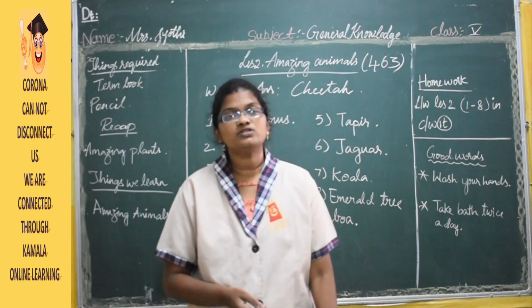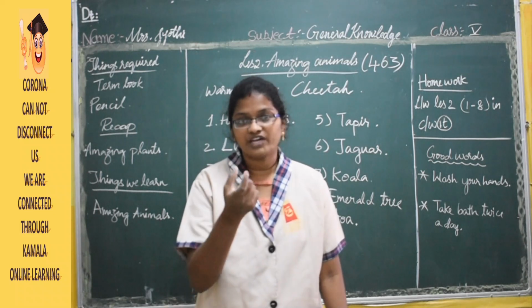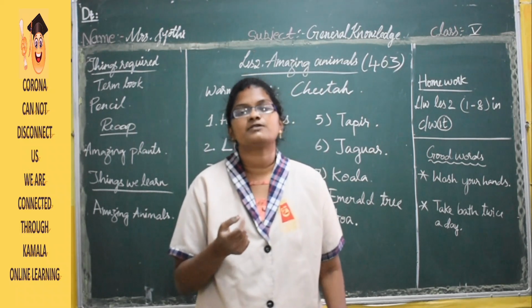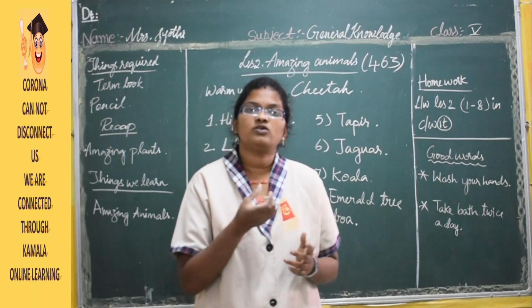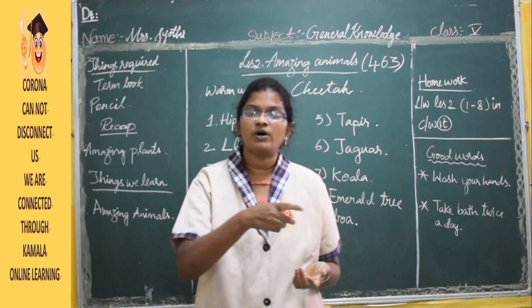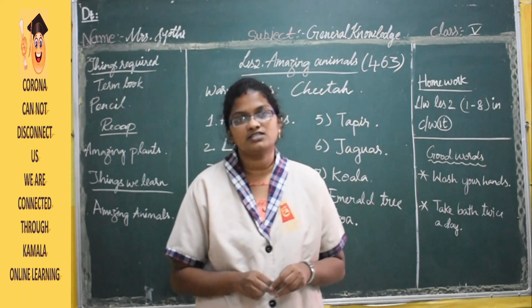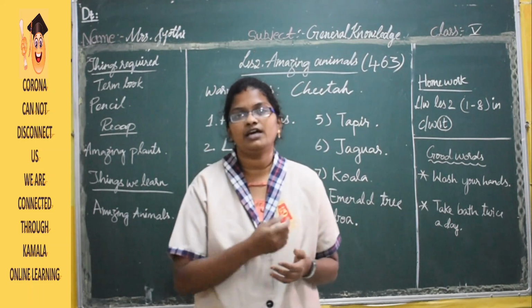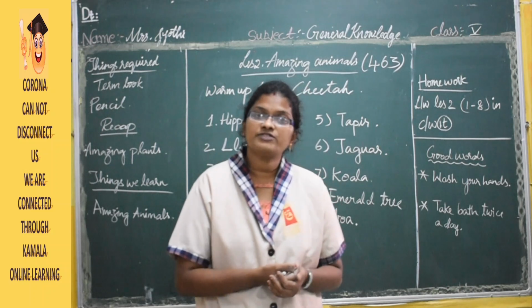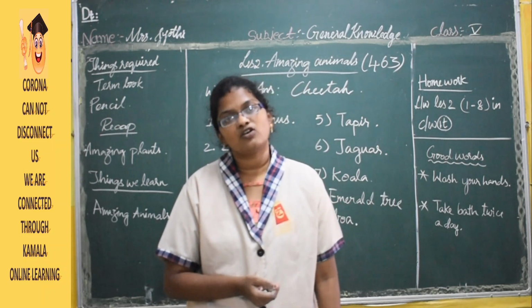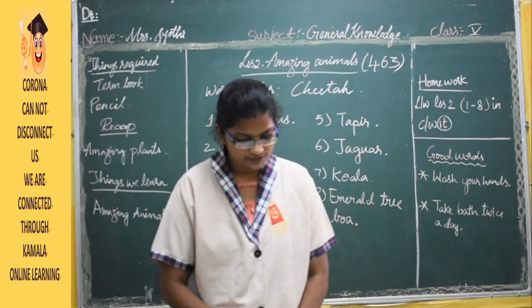One is kangaroos and koalas. Just now we have learned about koalas. And the other one is wallabies. So wallabies, koalas and kangaroos have pouches on their stomach where they put their baby to protect it from enemies. So these kinds of species are called marsupials.